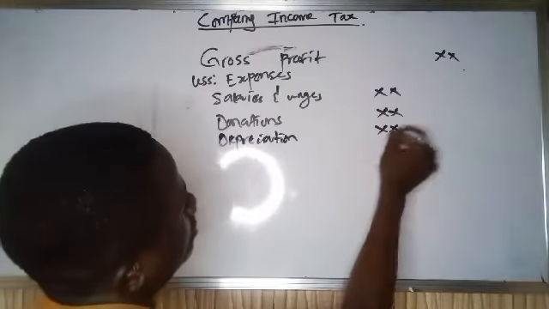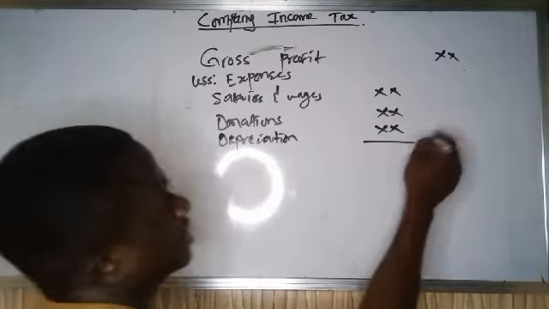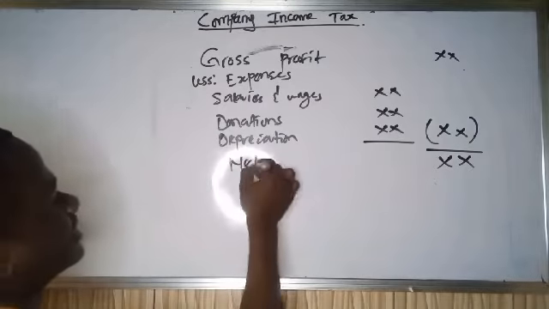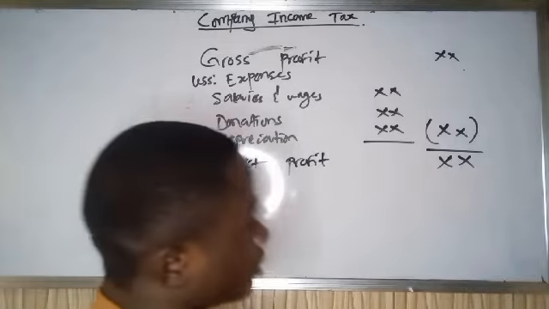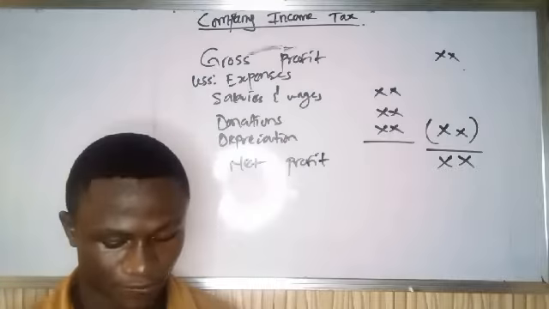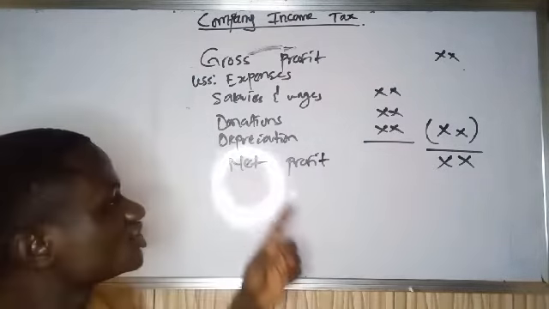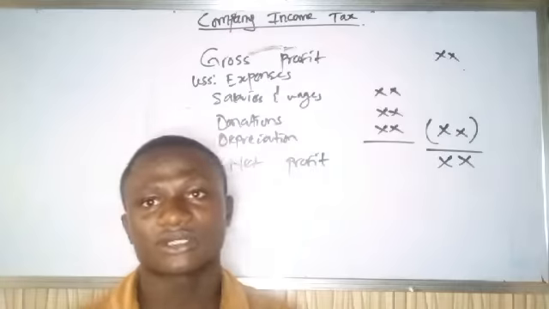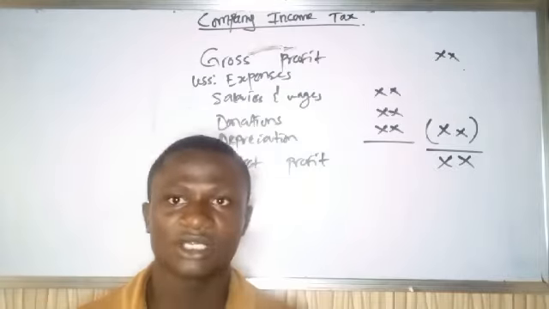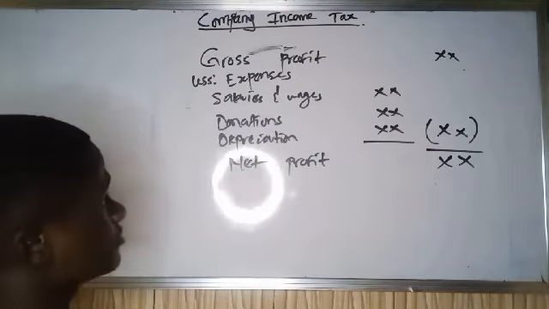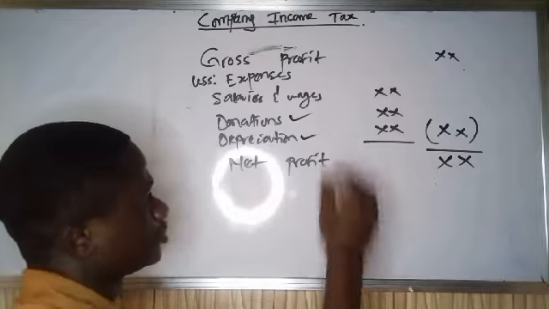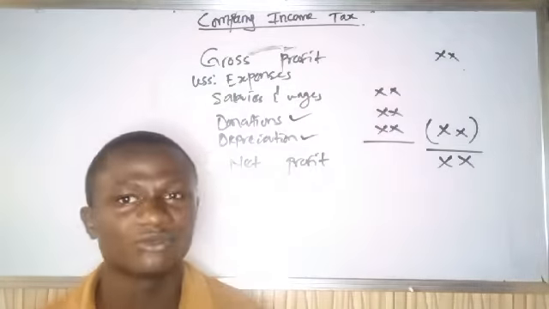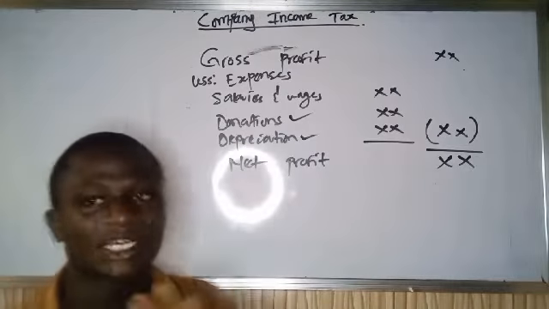So let me just stop on this theory. Then we add all our expenses together, we subtract it from our gross profit, and that will give us our net profit. So what you will be given, or what you need, is your net profit. Whenever you are given a question asking you to calculate the company income tax, you need to adjust. What do I mean by adjust? Look at these donations and depreciation. In tax, they are disallowable expenses. We don't allow them to be subtracted from the profit. There are reasons, and I will explain.